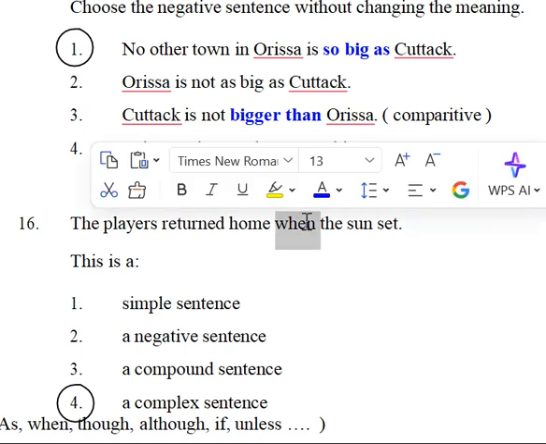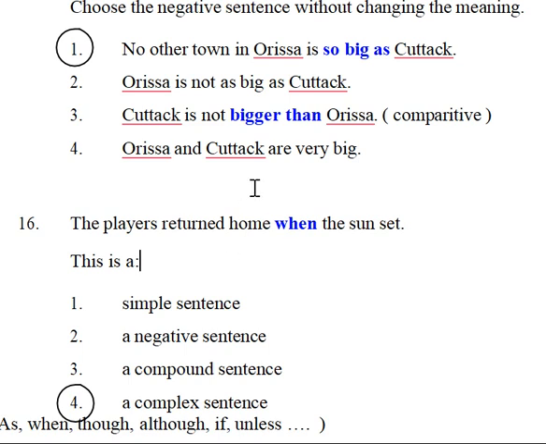So here you can see this is when, used for combining the sentences. That's why it is a complex sentence. In a simple sentence you can't find this.